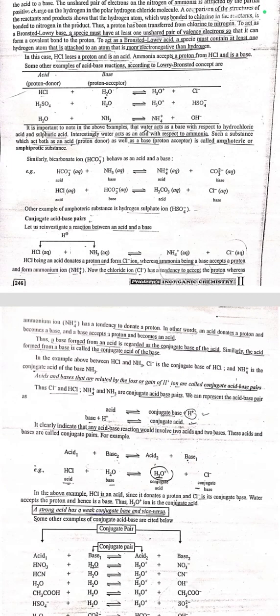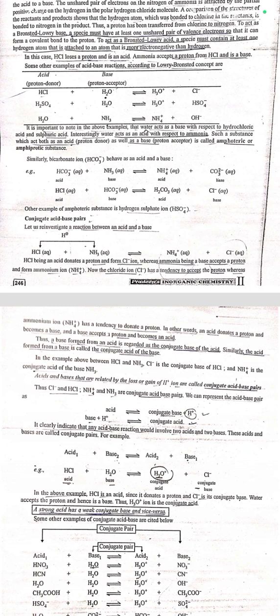It is important to note in the above example that water acts as a base with respect to HCl and H2SO4. Interestingly, water acts as an acid with respect to ammonia. Such a substance which can act as both acid as well as base is called amphoteric or amphiprotic substance. Next is conjugate acid-base pair.